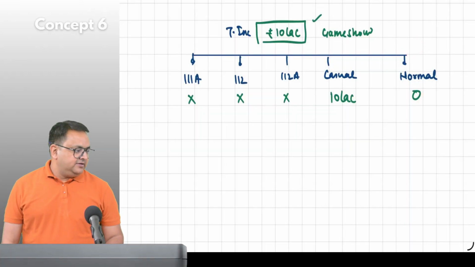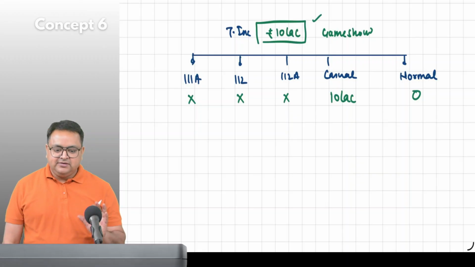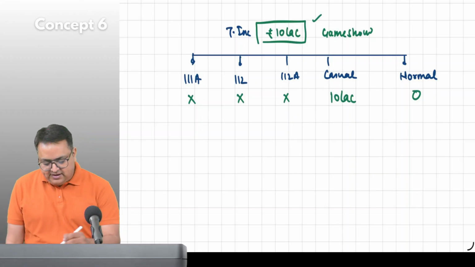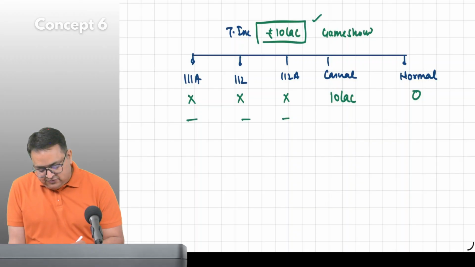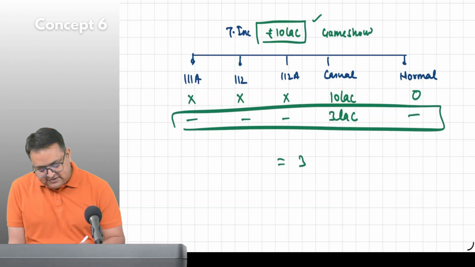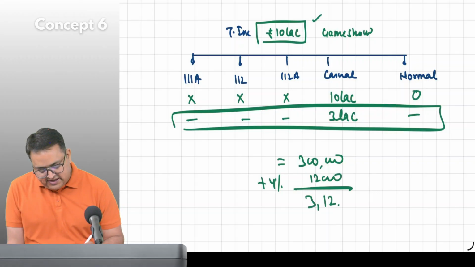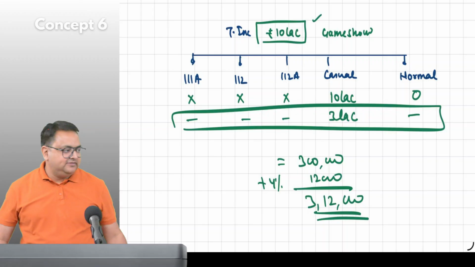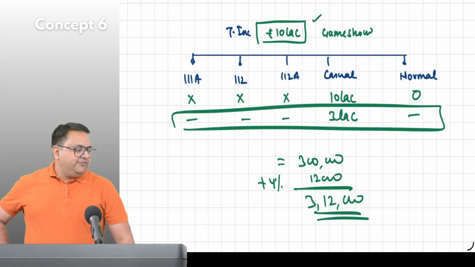Everybody okay? Normal income is 0. Now take 30% on the casual income, 30% is 3 lakh. 0 on the rest. So what is the total tax? The total tax comes to 3 lakh plus 4% cess, 12,000. The total 3 lakh 12,000 he has to pay as taxes. Everybody understood, Pooja? Yes, sir. Any doubt, Lakshana?